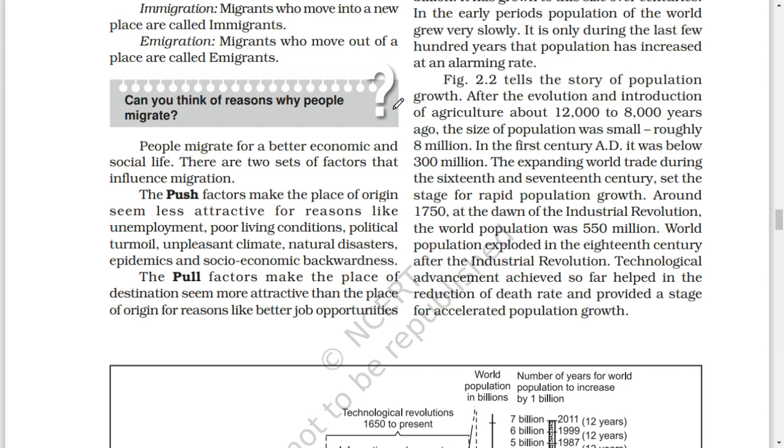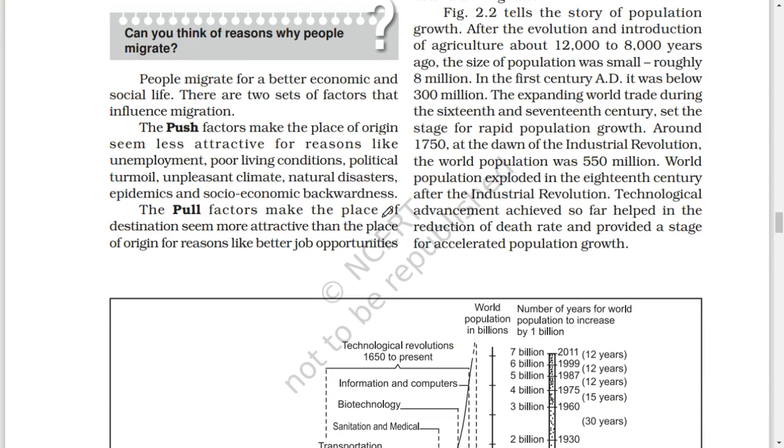Around 1750, at the dawn of the Industrial Revolution, the world population was 550 million. World population exploded in the 18th century after the Industrial Revolution. Technological advancement achieved so far helped in the reduction of death rate and provided a stage for accelerated population growth.